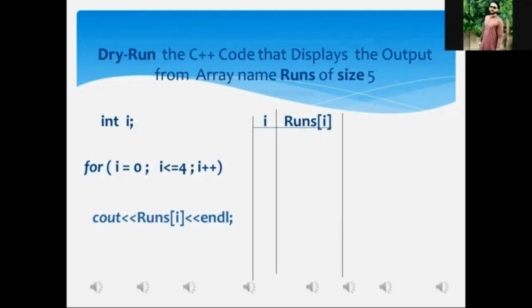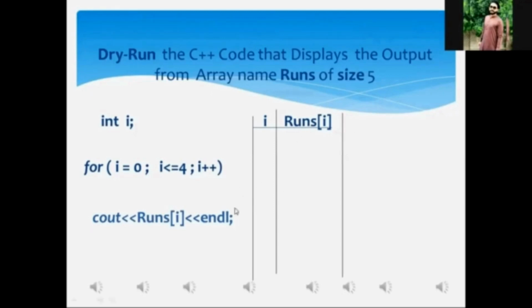That one is the runs in each iteration of the for loop, in order to get and display the data value that has been stored in the memory address of the array. That one is runs within square bracket I. Mr. Aftab, did you get that one? Getting, sir. Yes, thank you very much.